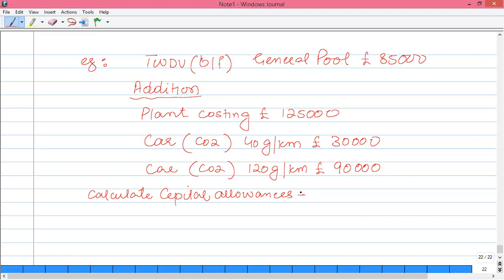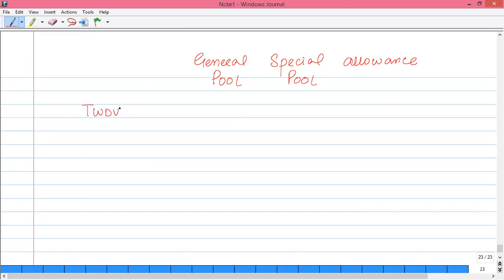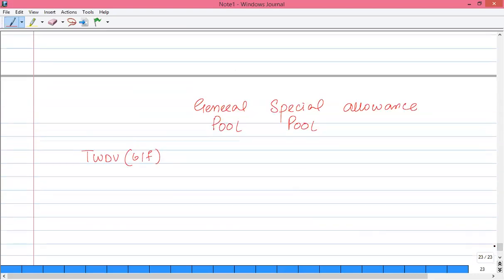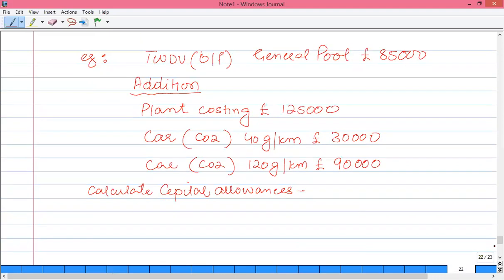Now let's work out the pro forma for the calculation of the capital allowances. So we have the general pool, the special pool column, and the third one is the allowance column. So tax written down value brought forward is 85,000.